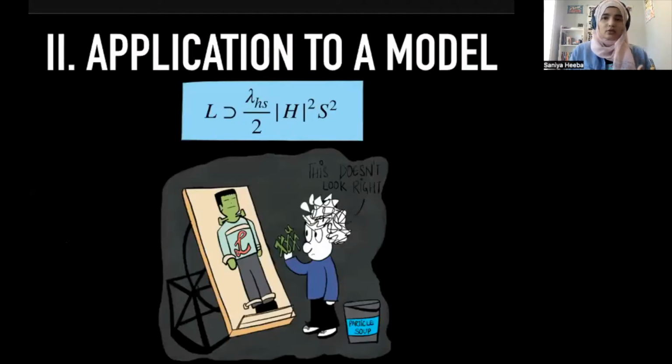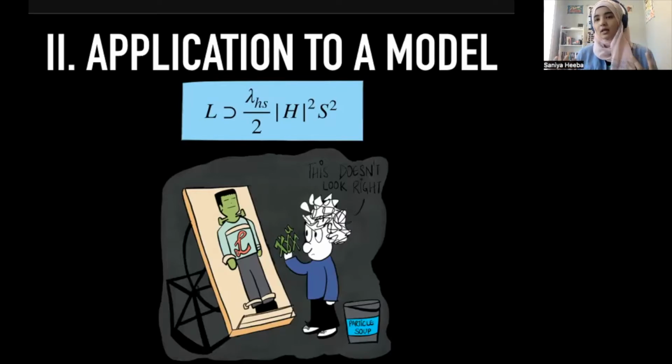We're going to apply this to the simplest model that we can think of. And simple is a controversial term, but the simplest renormalizable interaction that you can think of is to add another scalar singlet to your model and make it talk to the Higgs, right? This is the easiest interaction that you can write down, and the only new coupling that you're adding is lambda HS. So whatever we're doing, we're only sensitive to the mass of this new scalar and the coupling, just two new parameters. And this is essentially a Higgs portal model, right?